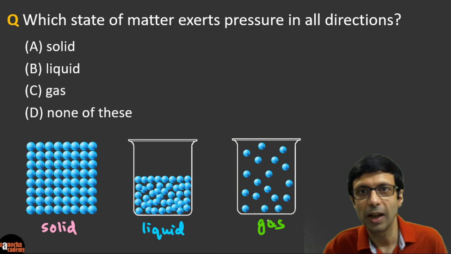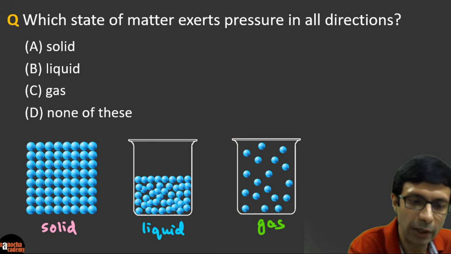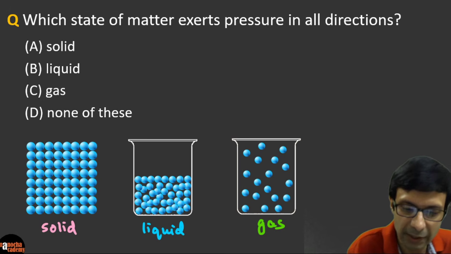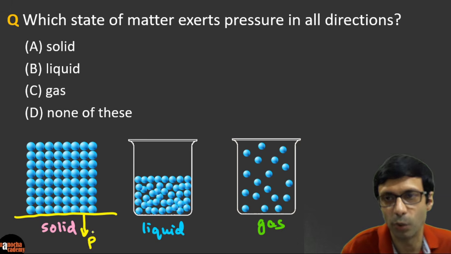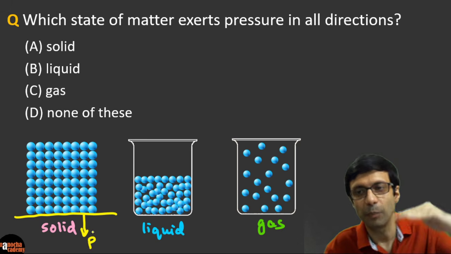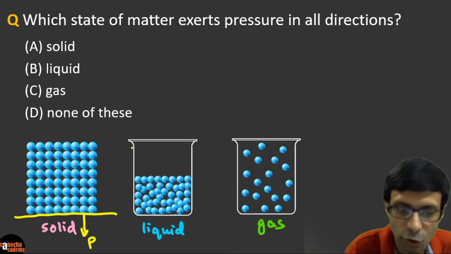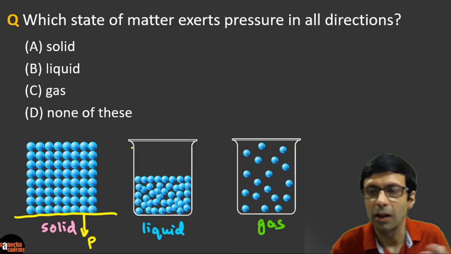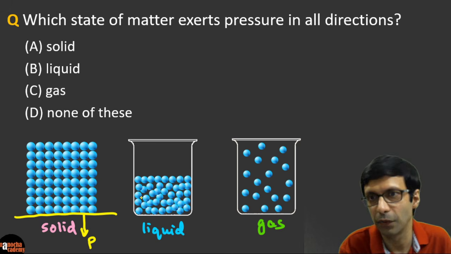So what is the question asking? Exerting pressure in all directions. When you take a solid, it exerts pressure. Let's say you keep a solid on the table, its weight and pressure is only downwards, right? Now if we consider the liquid, the particles are continuously moving and bombarding the walls of the container.